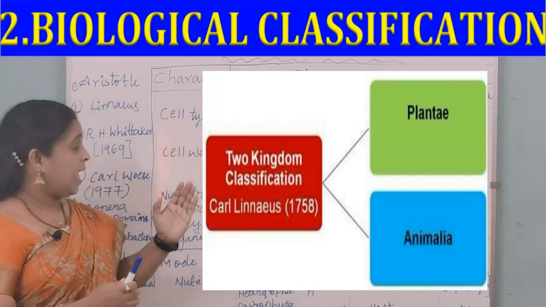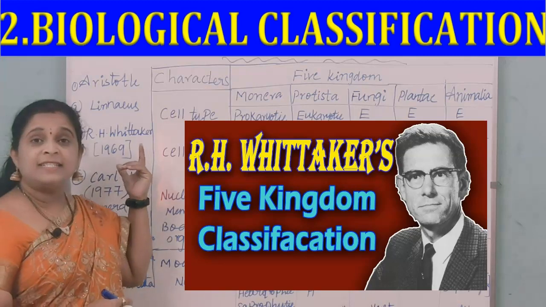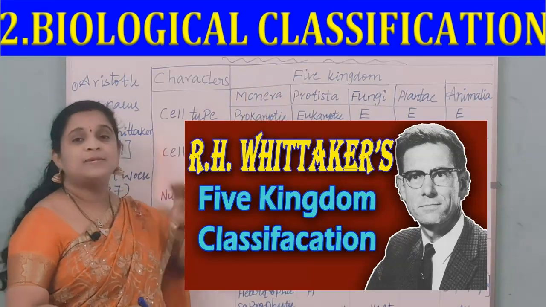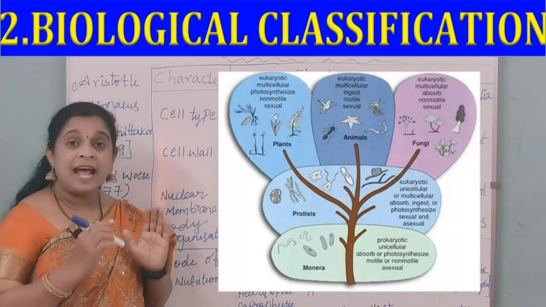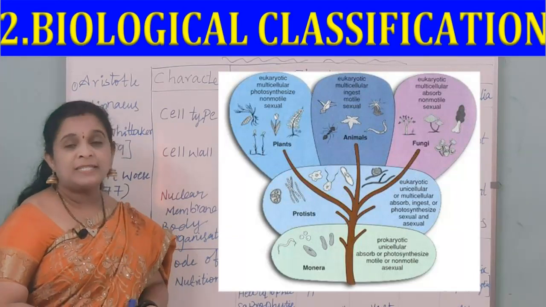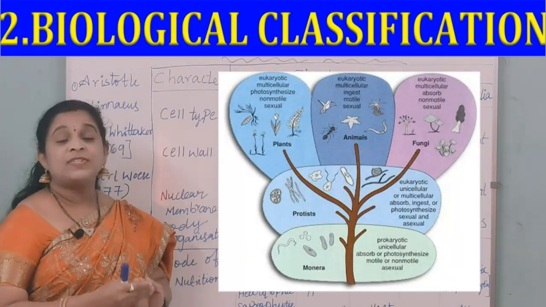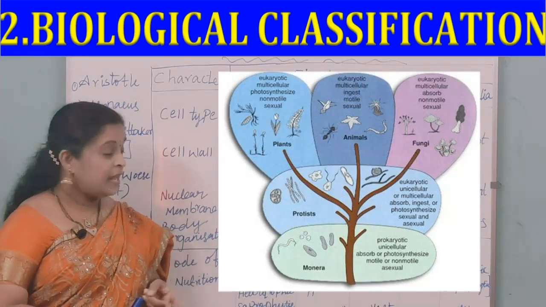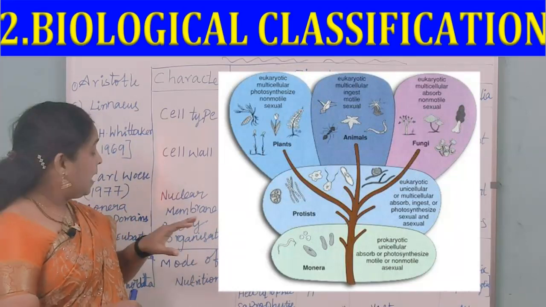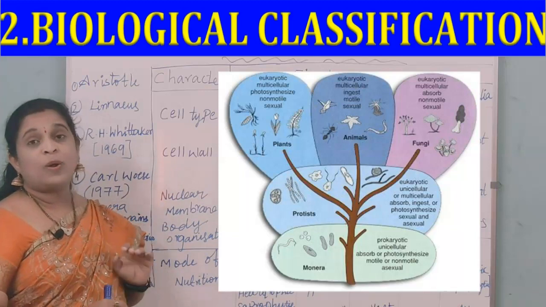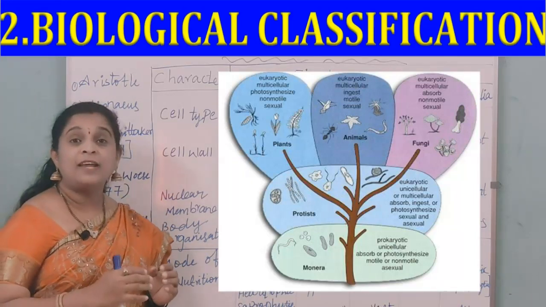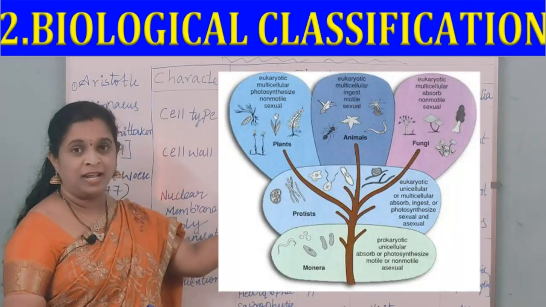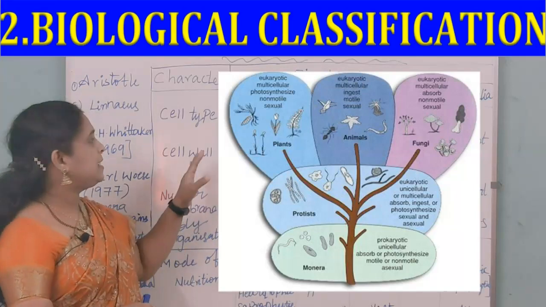After Linnaeus, R.H. Whittaker in 1969 proposed the 5-kingdom classification. He followed certain criteria and considered certain characters. What are those? The first one is cell structure. The second is body organization. The third is mode of nutrition. The fourth is reproduction. And the fifth is phylogenetic relationships. And he made this 5-kingdom classification. So let us get to know the details about this.